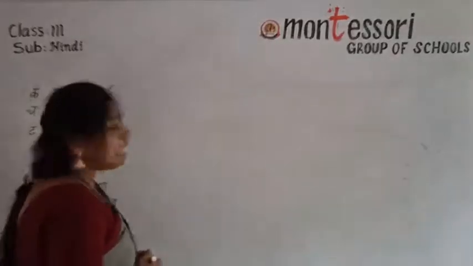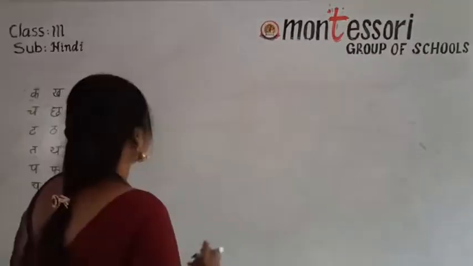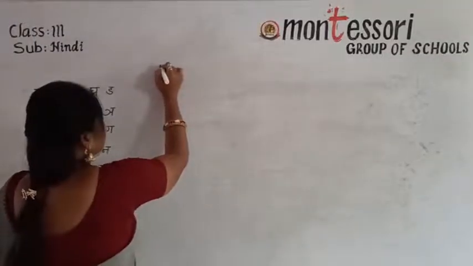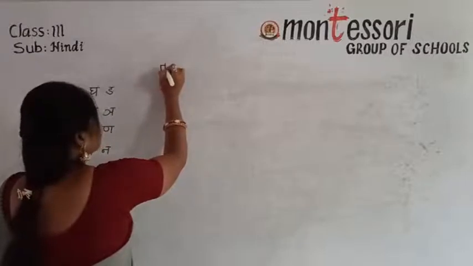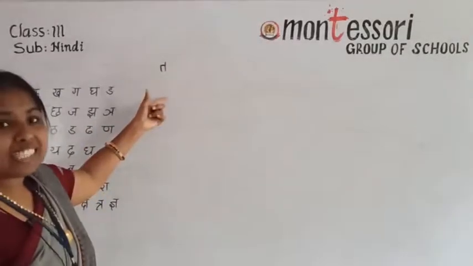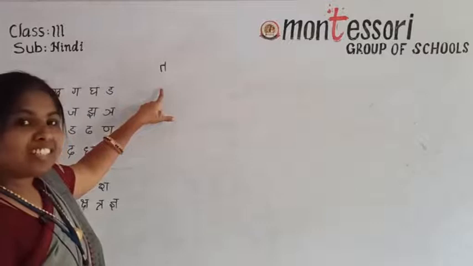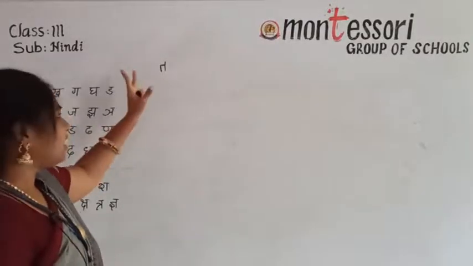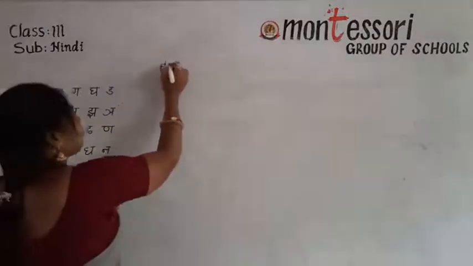What I am writing, the lesson name, you can identify very easily. See here what I am writing, how to identify a letter. Here on the board, what is the letter? Ta. Very good.